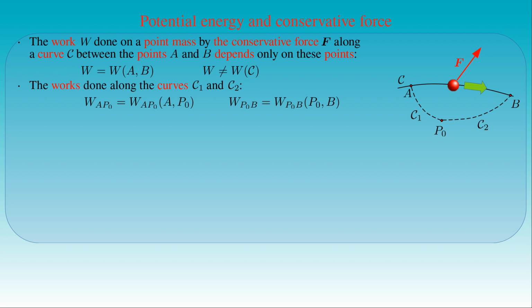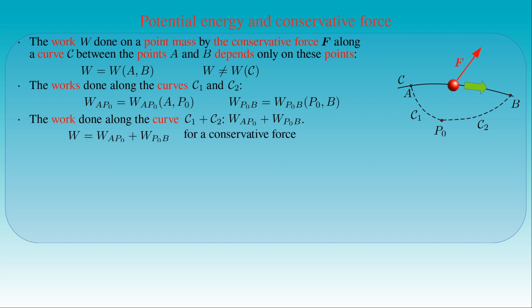We can consider the work done along the union of the curves C1 and C2 connecting the points A and B as well, which must be the sum of the individual works done along these curves. Then the sum of these works depends only on the points A and B, and it is equal to the work W done by the conservative force F along the curve C between the points A and B. Here the point P0 is an arbitrary point. However, if we fix this point, called the 0 point, only the points A and B are needed to determine the works done along the curves C1 and C2.